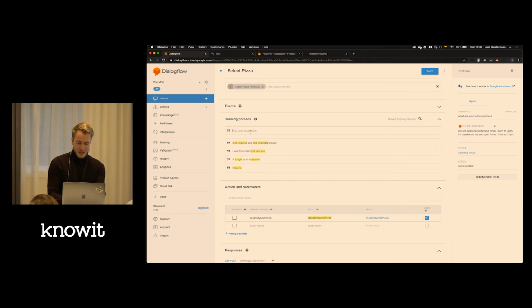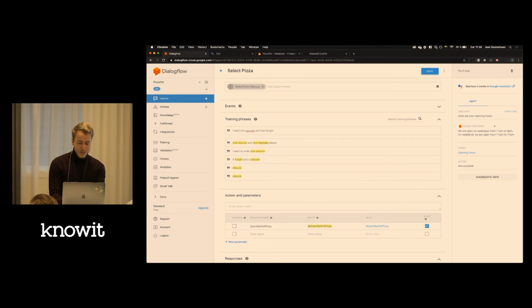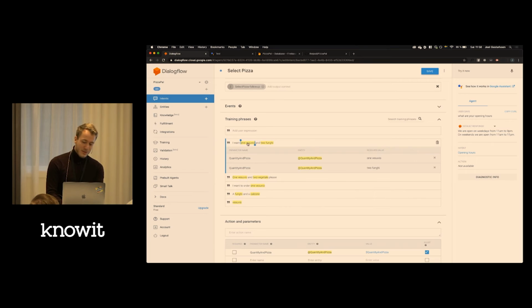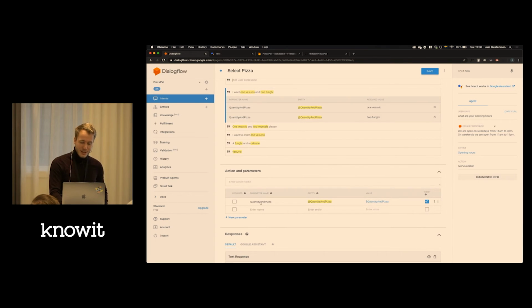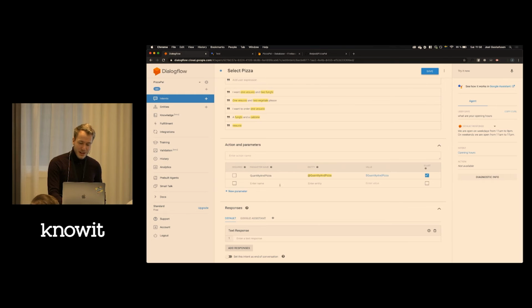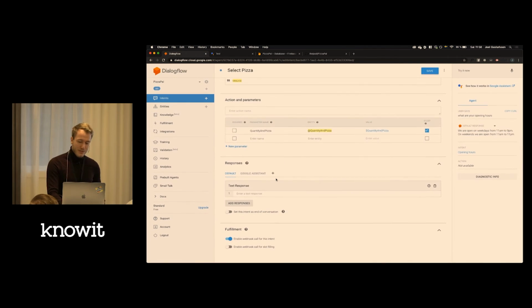And if I try to add another expression here, like I want 1 Vesuvio and 2 fungi or something, it will automatically find out these are the 2 intents in the user's query. So it's quite cool. And I will be able to get this quantity and pizza extracted in my fulfillment, as I'll show you soon.